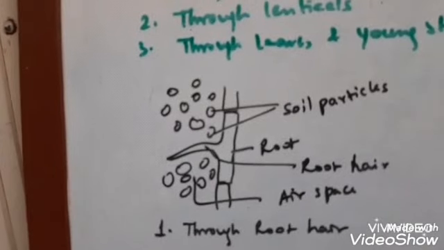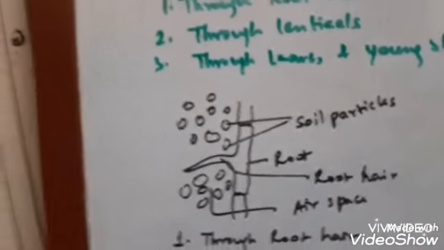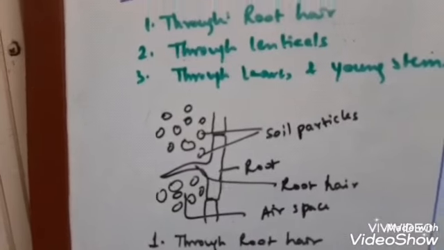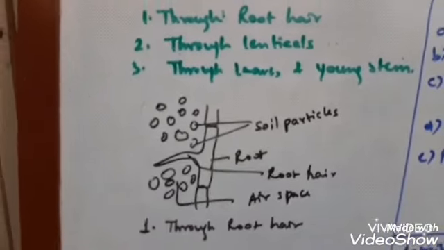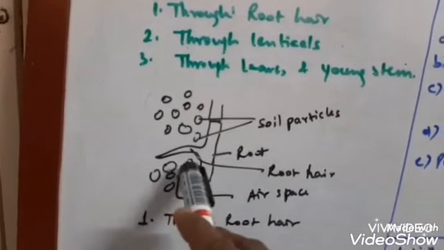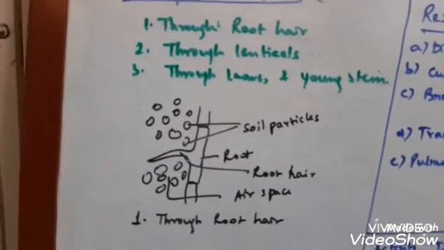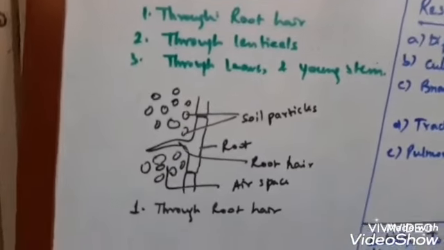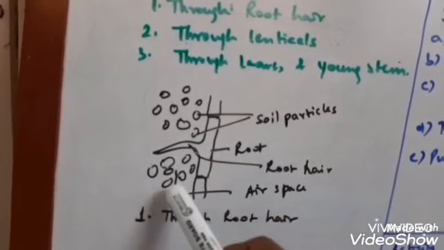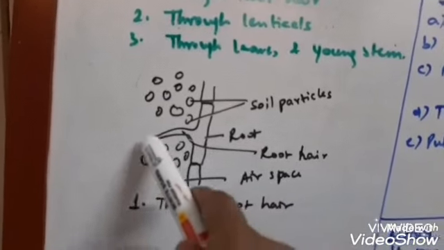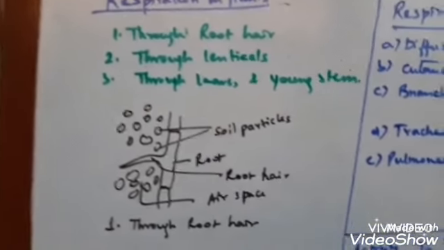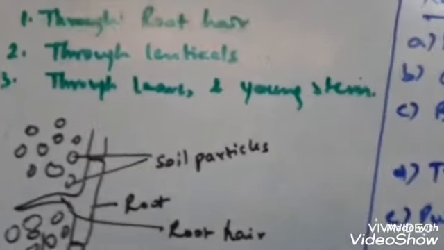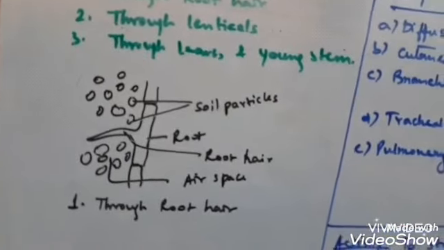Here I have drawn the structure of the root hair. You can see here there are soil particles. In between the soil particles I have drawn some root. This is a root and the root has small root hair. You know roots have root hair. So this root hair can trap the air in the air spaces between soil particles. This air can be taken by the root hair from these spaces between soil particles. So this is one of the mechanisms of exchanging gases by plants.